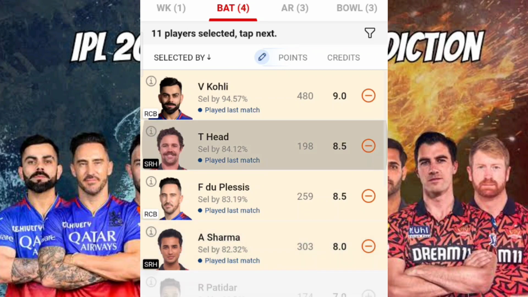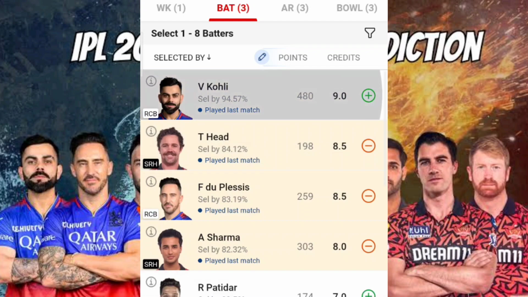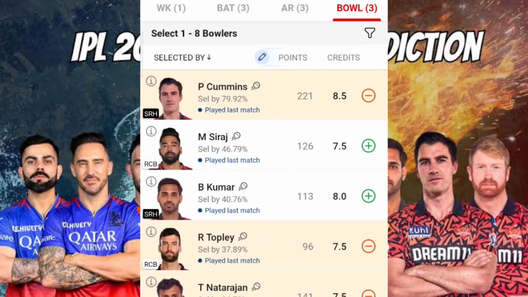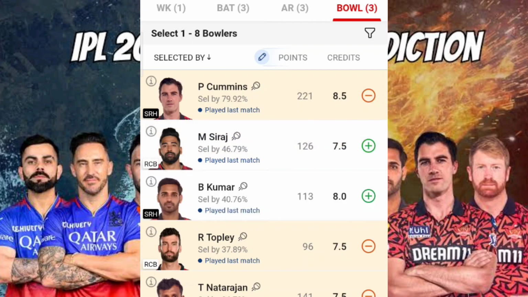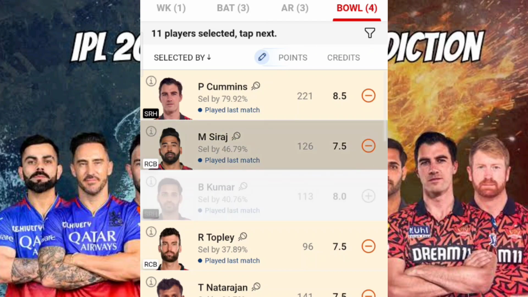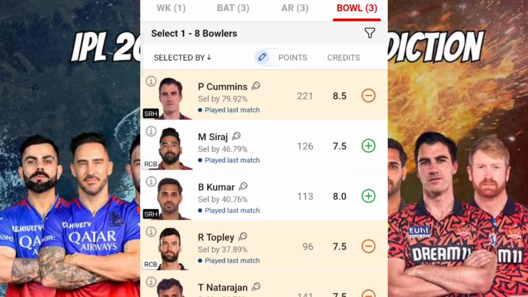huge. The reason is simple: there are some bowlers in RCB who concede more and more runs in the power play itself. Let me tell you one thing. That is one of the bad, infamous records that Mohammad Siraj is holding now. In this IPL season, Mohammad Siraj is the one who has conceded the most runs in the power play, more than any other bowler against any one team.